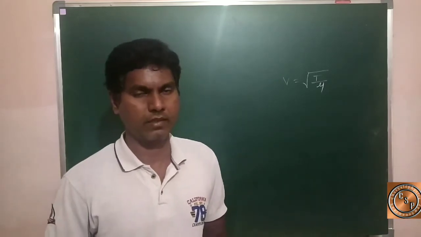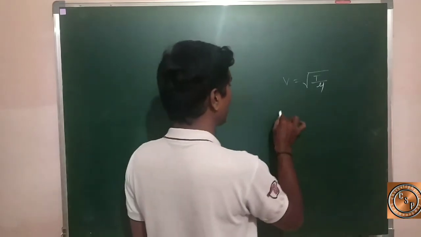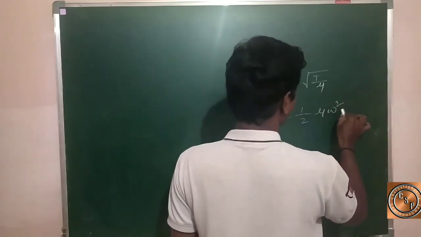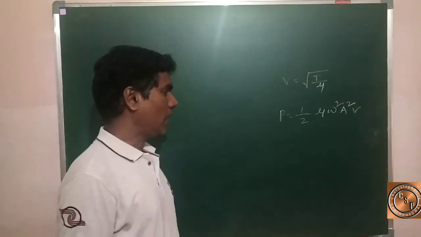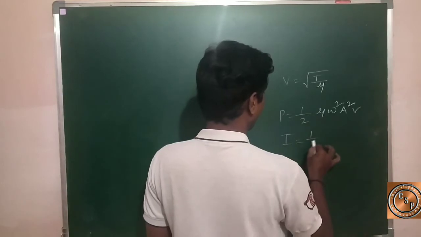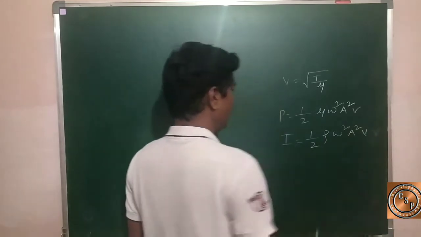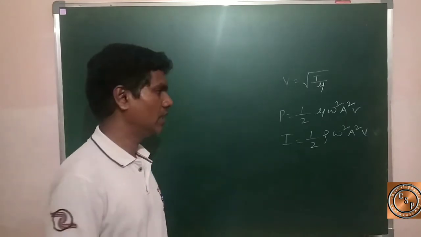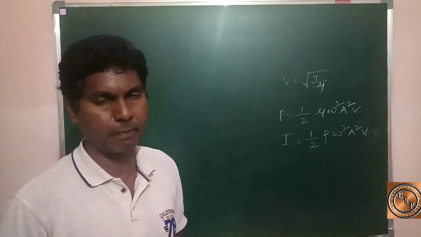The next one is the power transmitted along the string, that is P equal to half mu omega square A square velocity V. Another one is the intensity of the wave on a string, I equal to half rho omega square A square V. Here rho is the density of the string, omega is the angular velocity, A is the amplitude, and V is the velocity of a wave on a string.